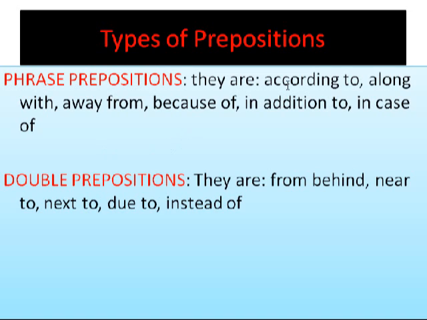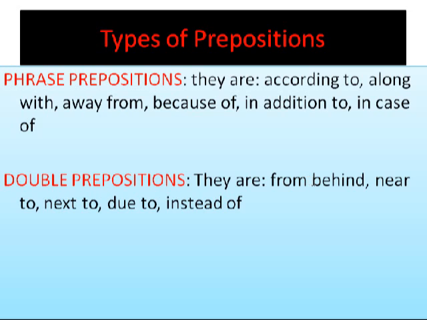Phrase prepositions: prepositions like according to, along with, away from, because of, in addition to, in case of are said to be phrase prepositions because they are in the form of a phrase. Double prepositions are also made up of two prepositions, but they are in two words.